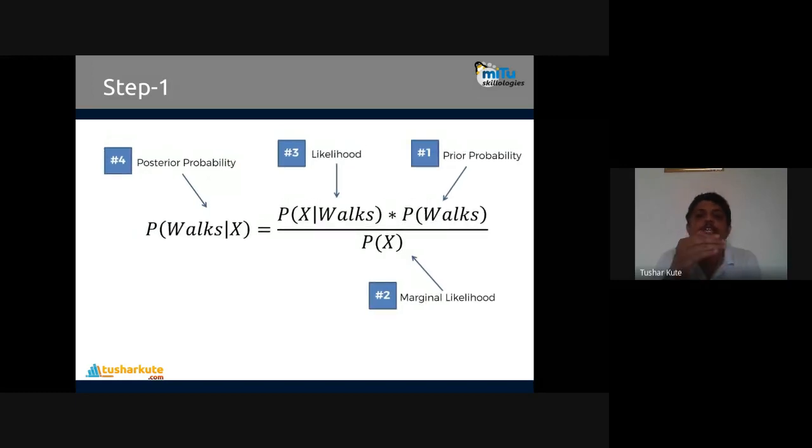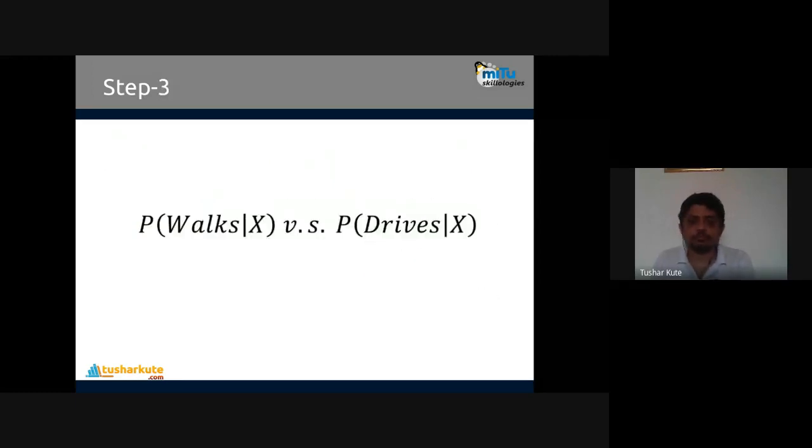In step 1, we are going to find the walkers. Step 2, we are going to find the drivers. And after that, in step 3, we are going to compare P of walks and P of drives. So what's the probability for driver, what is the probability for walker. After comparison, we can identify where the high probability is, and in that class it will finally go. That is the concept of driver and walker.